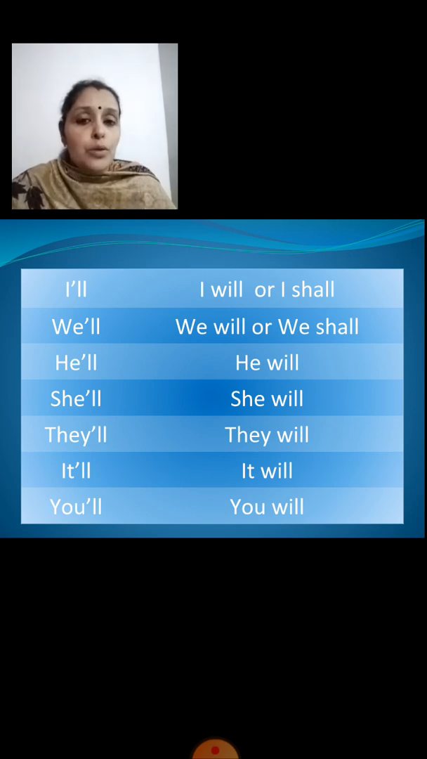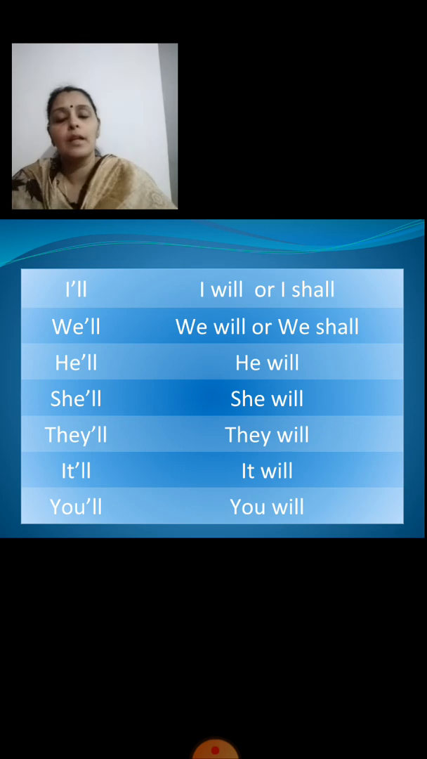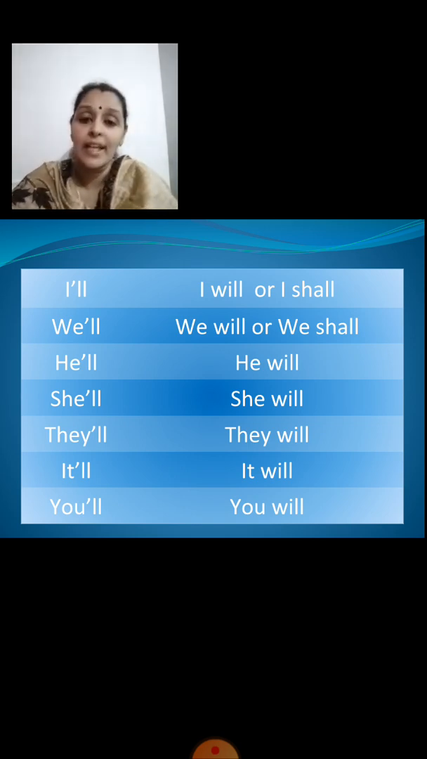Yes? So just go through this again. I'll is I will. We'll is we will or we shall. He'll is he will. She'll is she will. They'll is they will. It'll is it will. And you'll is you will. Yes, children? Understood? Now let's see the negative statements.